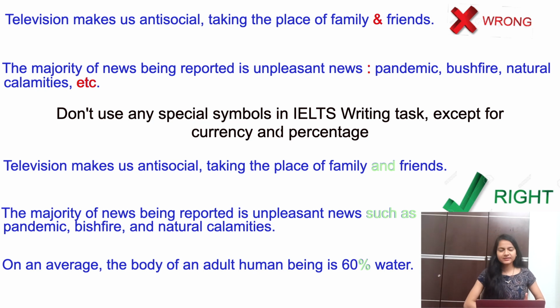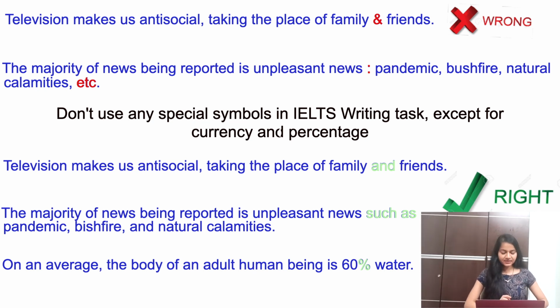So when you omit the word etc, but you want to write that there are many other news items that should be mentioned, you can write and other news. You can write: the majority of news being reported is unpleasant news such as pandemic, bushfire, natural calamities and others. So instead of writing etc, you could write and others.